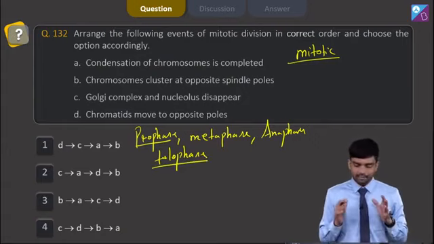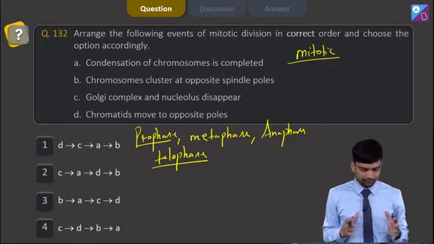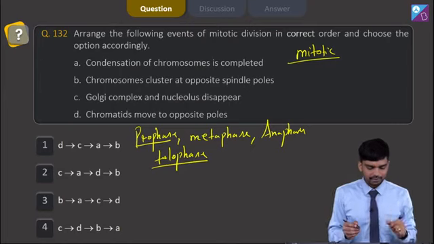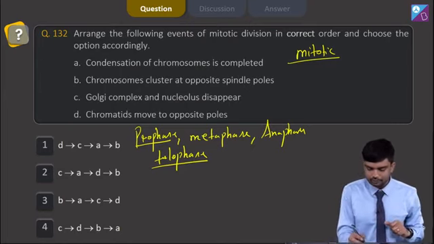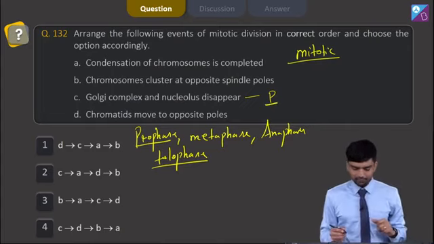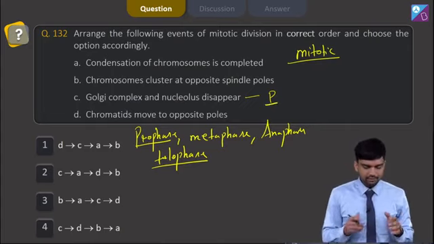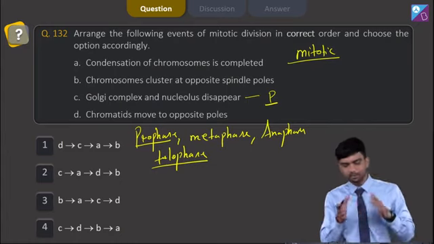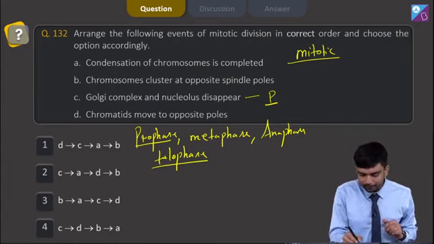So understand, here when I am talking about the correct sequence, first of all we talk about prophase. Here option number C is saying Golgi complex and nucleolus disappear, which is actually seen in prophase. Then we have the option number A, which is saying condensation of chromosome is completed, which is representing metaphase.